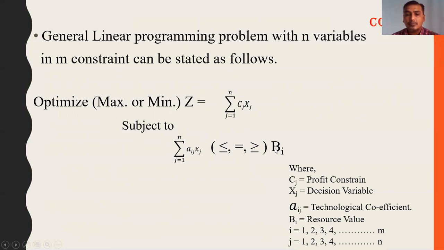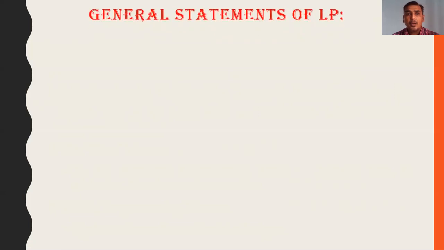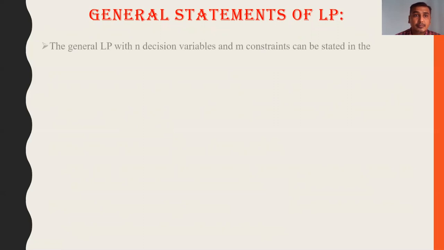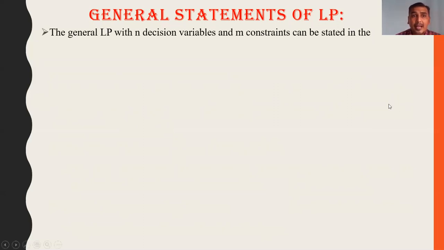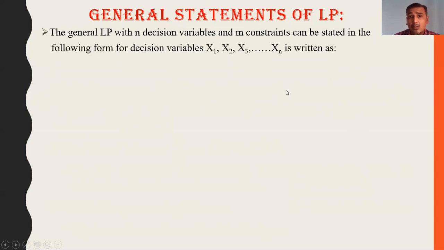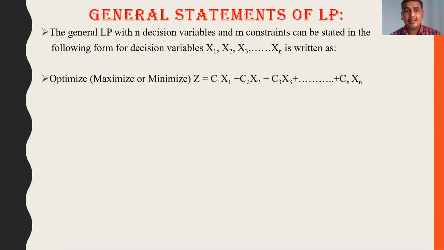This is the general statement of linear programming. The general LP with n decision variables and m constraints can be stated in the following form, with decision variables x1, x2, x3, up to xn. First is the objective function.